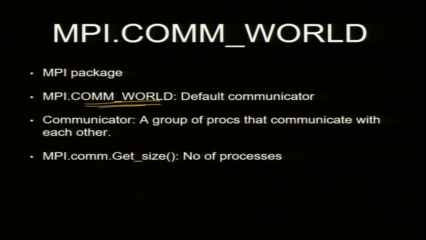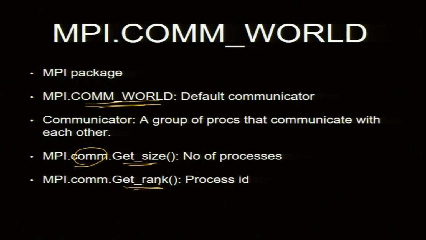So, important functions. MPI.COMM, this is another package, well, a class. Within that is a function called get size. This will give you the number of processors within the communicator. We need to know how many processors there are so I can divide the data. You can call this function anytime, we do not need to wait for some other numbers.